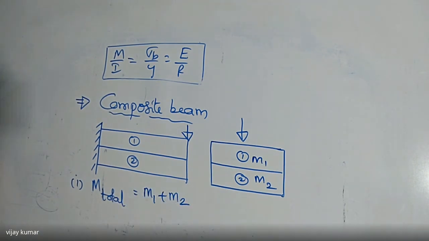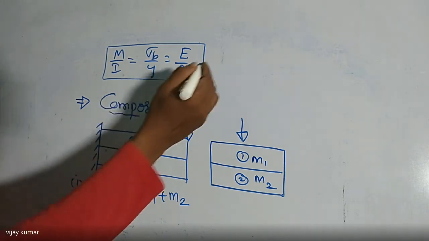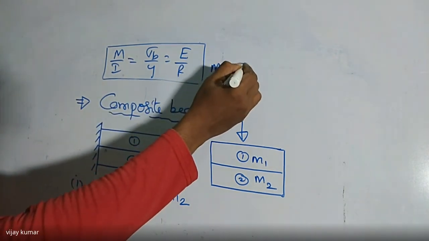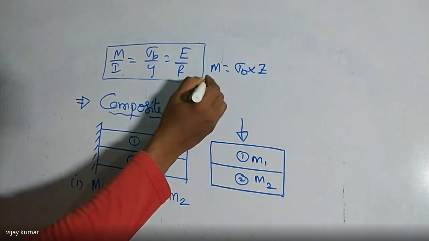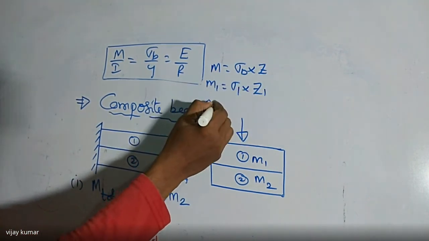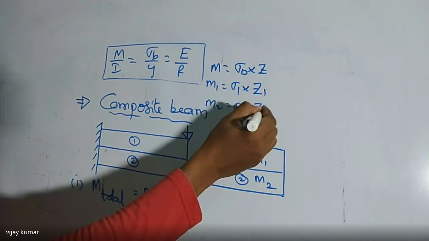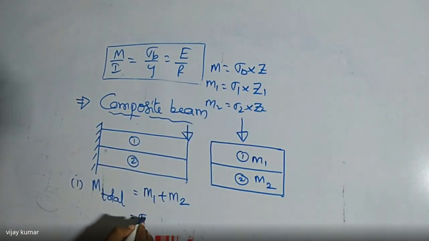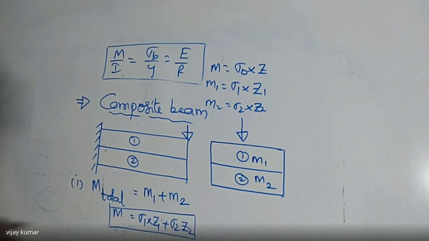But we know what M1 and M2 are. M is nothing but sigma B into Z, or we can write M1 is equal to sigma 1 into Z1 and M2 is equal to sigma 2 into Z2. So I can write sigma 1 into Z1 plus sigma 2 into Z2. This is the value of the total moment of resistance of a composite beam. They will ask. So here, what are the unknown values? Sigma 1, sigma 2, Z1 and Z2.